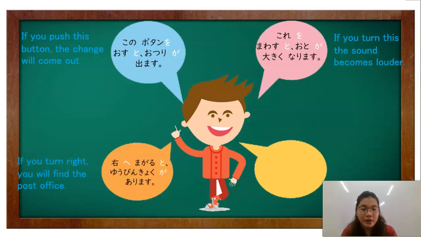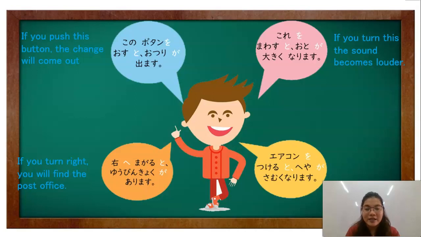Migie magaru to yubinkyo ga arimasu. If you turn right, you will find the post office. Okay? So, kung liliko ka sa kanan, automatically, nandyan na yung yubinkyo. So, hindi mo mapipigilan na wala siya dyan.